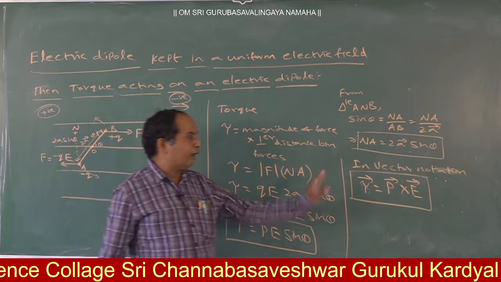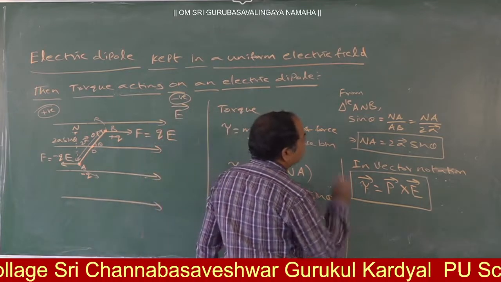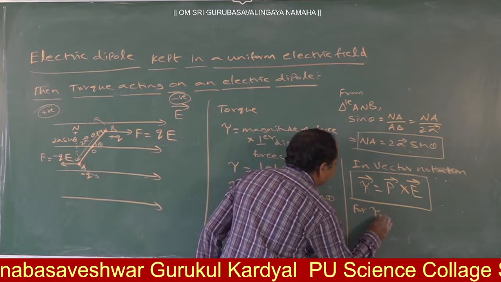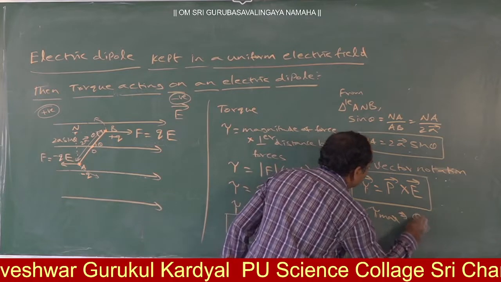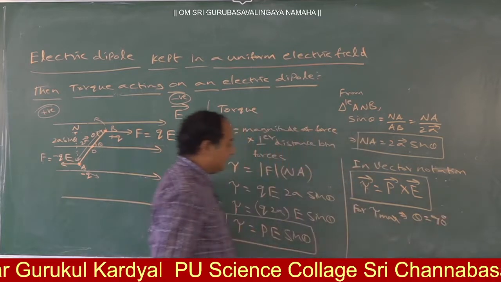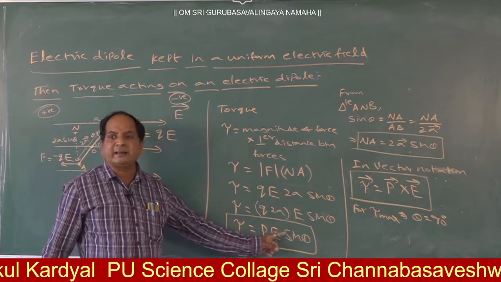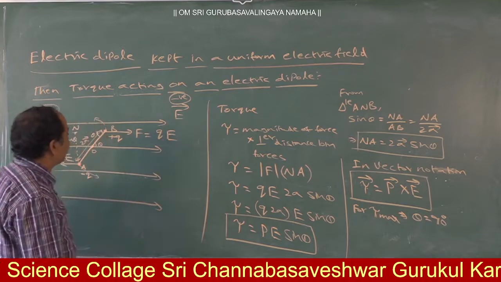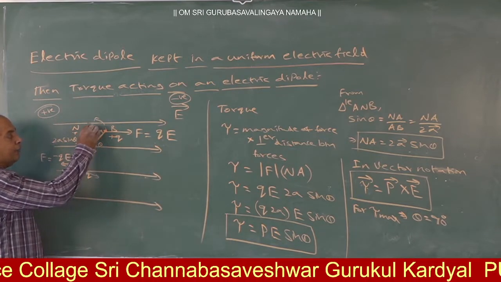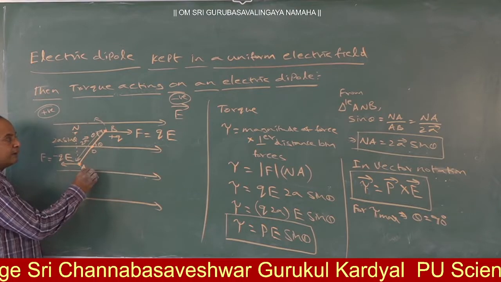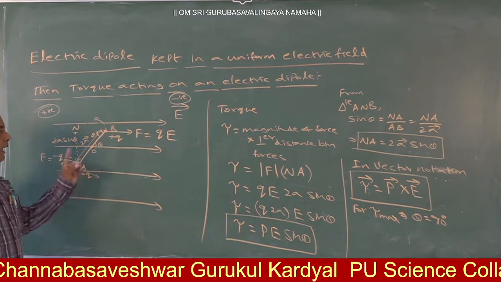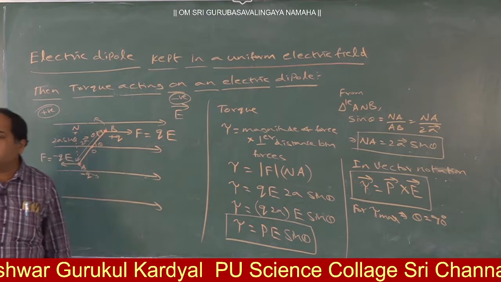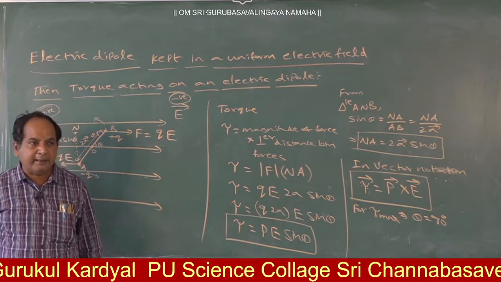Okay, this is the torque expression. Now from this you can see that for tau maximum, theta should be 90 degrees. Why? Tau is equal to PE sine theta, and when sine theta becomes 1, theta is equal to 90. Theta equal to 90 means the dipole should be kept like this. That means if and only if the dipole is perpendicular to the electric field, then the torque will become maximum.